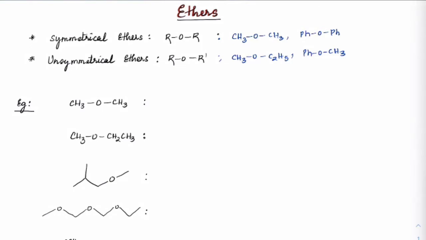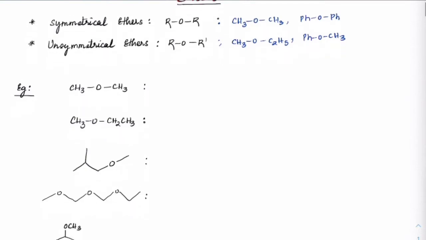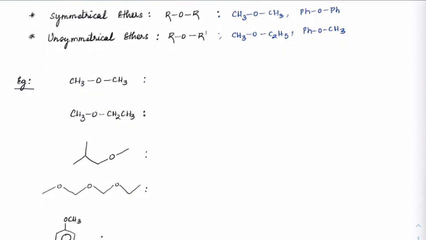Commonly, they are named as ethers only. The IUPAC name would be different. So let me just put it. What are the IUPAC names for very commonly appearing ethers? CH3OCH3. This is dimethyl ether, which is the common name. And when it comes to IUPAC, we would use methoxy. So we will use this prefix of methoxy, with the chain length, which is methane. So this is the IUPAC name.